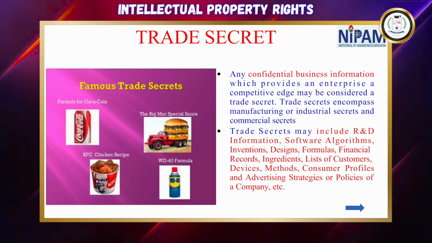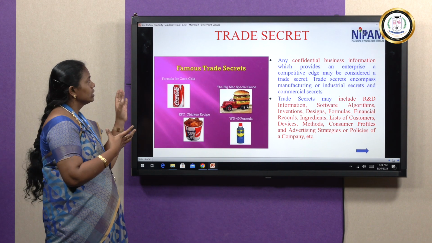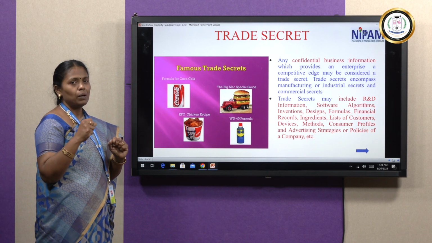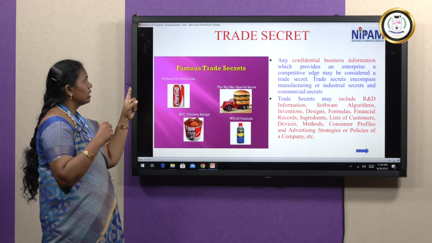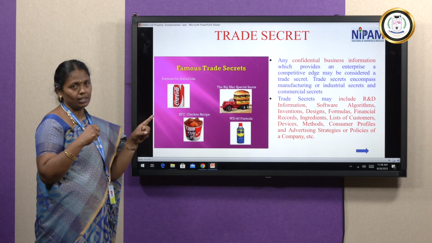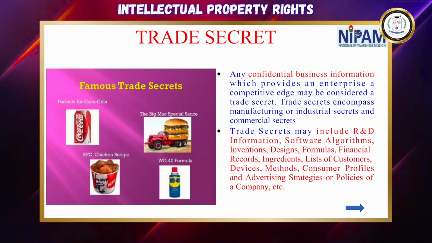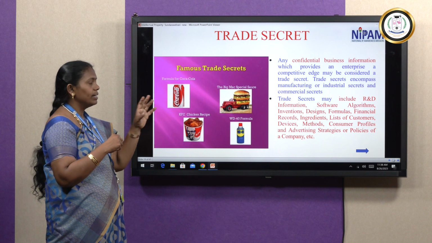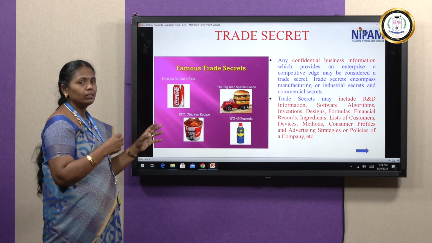How they are doing the advertising, what the company policies are, all this they will keep as a secret, right? So the trade secret they have to maintain, and they can claim it as IPR. It's another type of intellectual property. Each company maintains its own trade symbol, trade slogan, trade methodology, trade mechanism, trade financial method, everything.